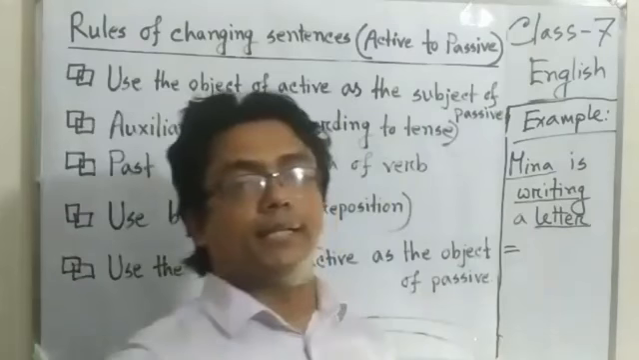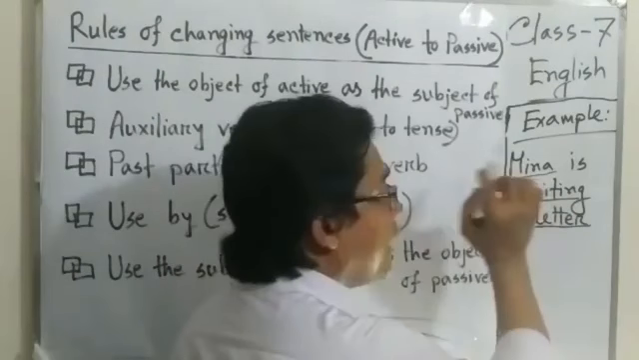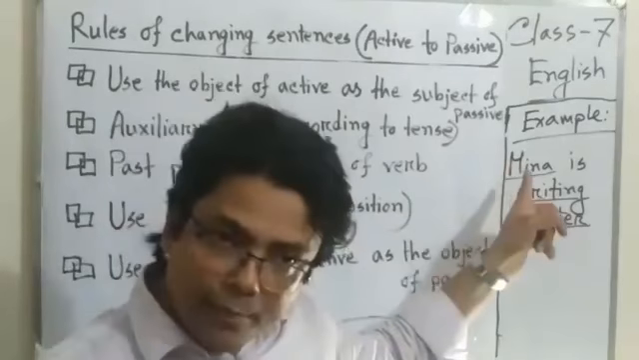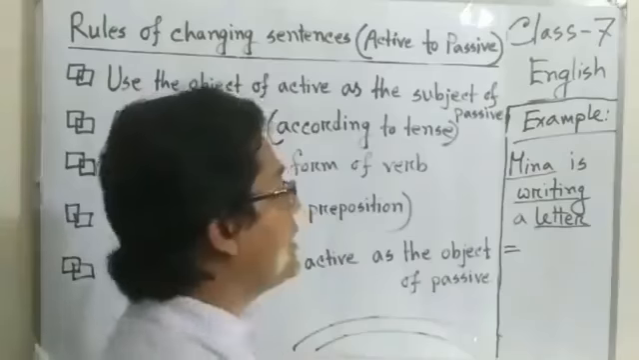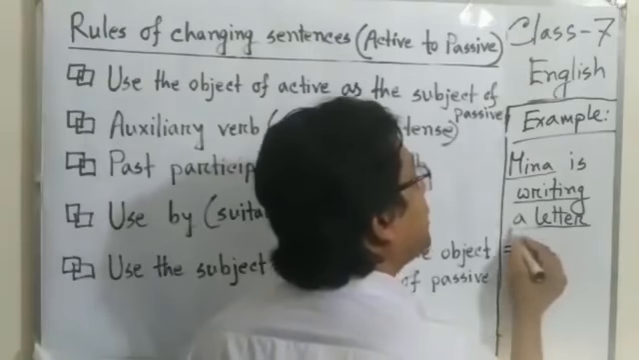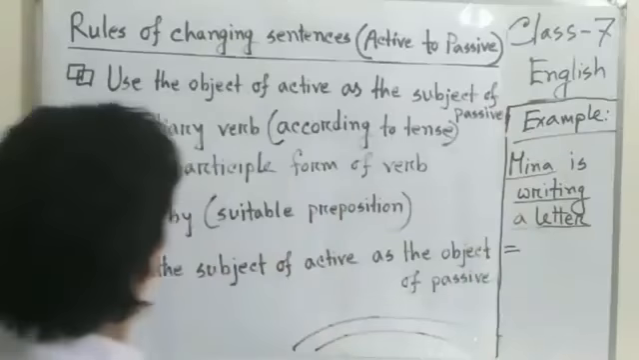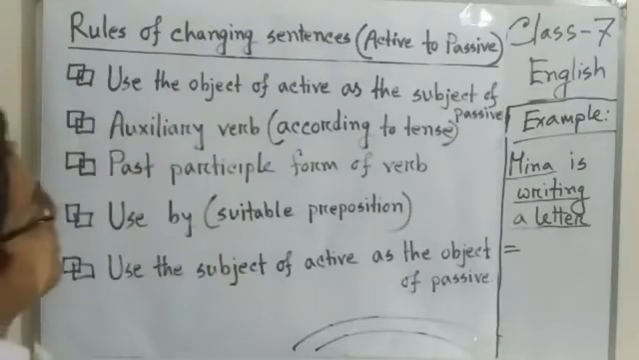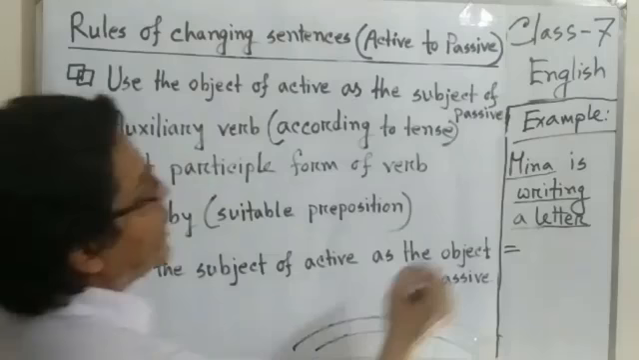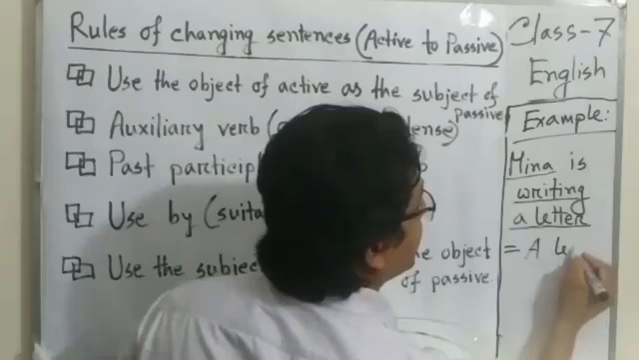How? I ask, what is writing? First the subject was Mina, and now I ask, what is writing? We find a letter. So a letter is the object and Mina is the subject. Now we apply the rules. Use the object of the active sentence, here a letter. So first we write a letter.